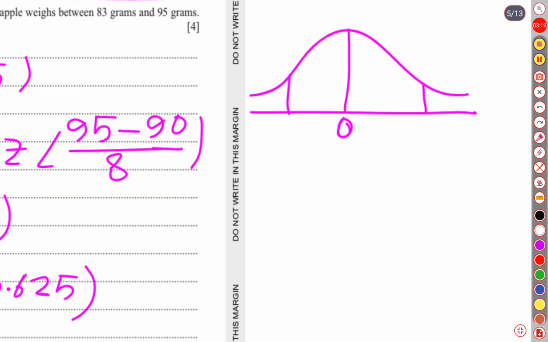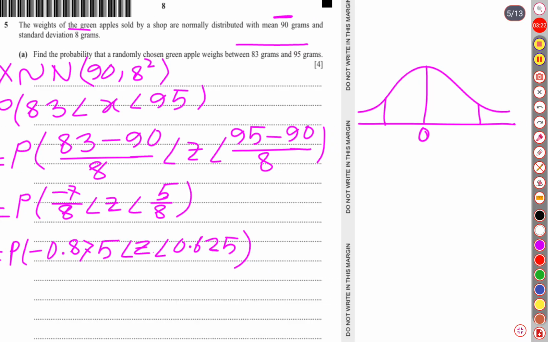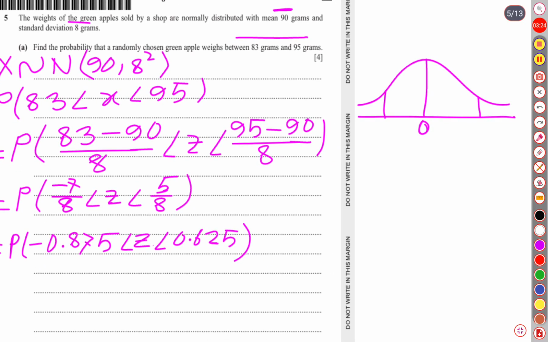How much is our negative z score? Negative z score is negative 0.875, let it be negative 0.8 over here, and positive 0.6 over here.